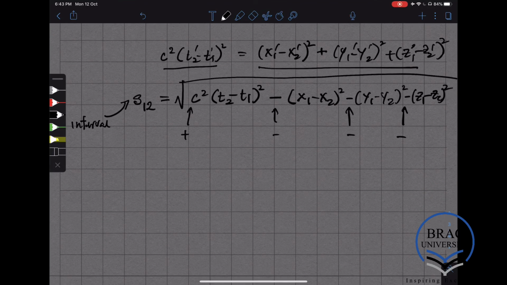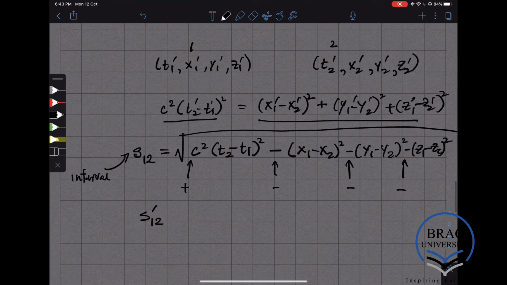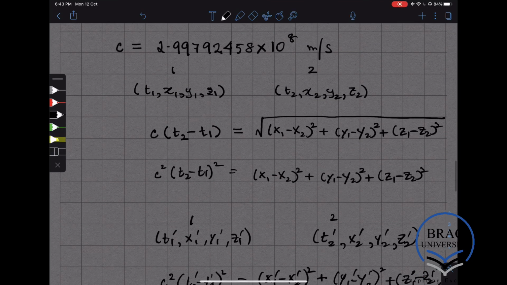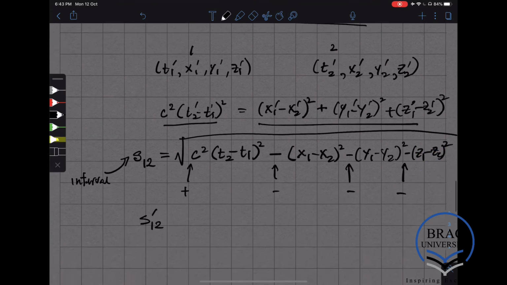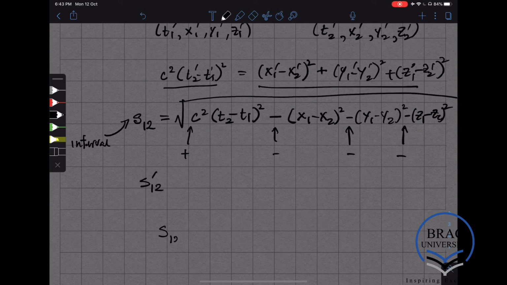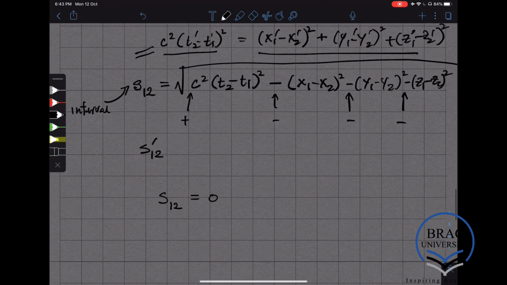So then we can have the interval for the unprimed coordinates and unprimed reference frame, as well as the interval for the primed reference frame. And for the two events that we are discussing here, 1 and 2, this formula is telling me that S12 for these points is equal to 0. And also what this is telling us is that S prime 12 is also 0.